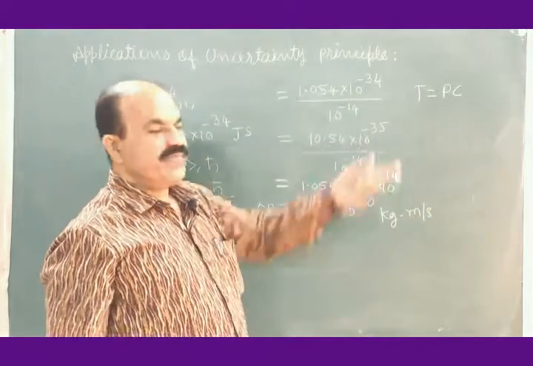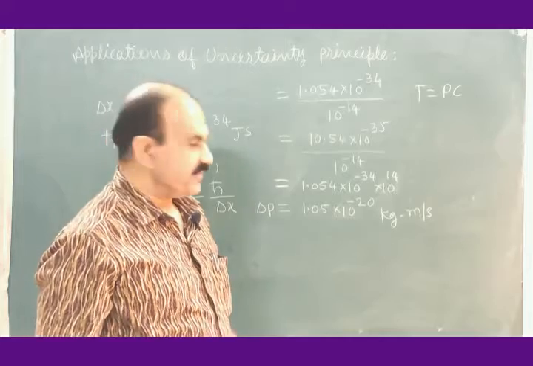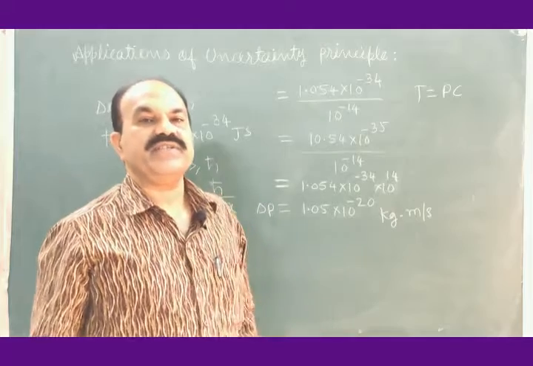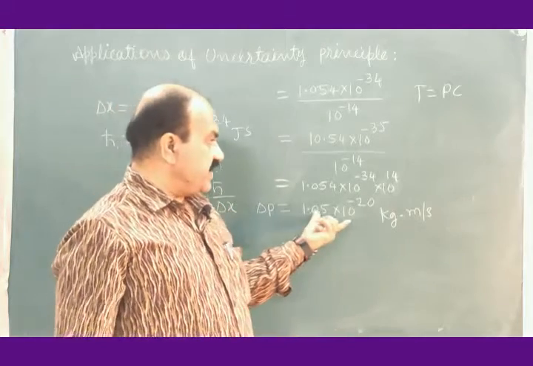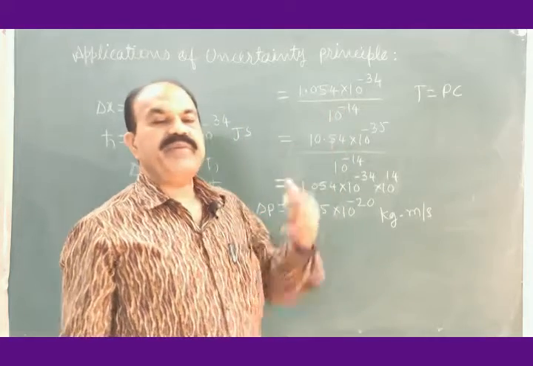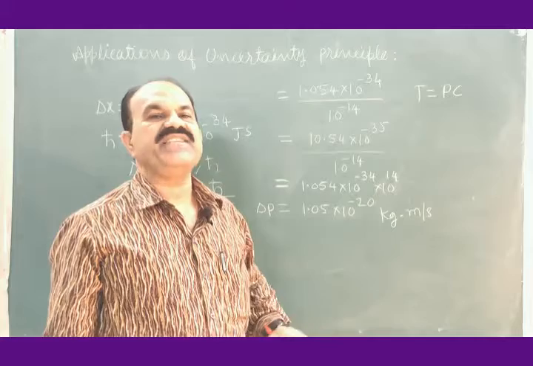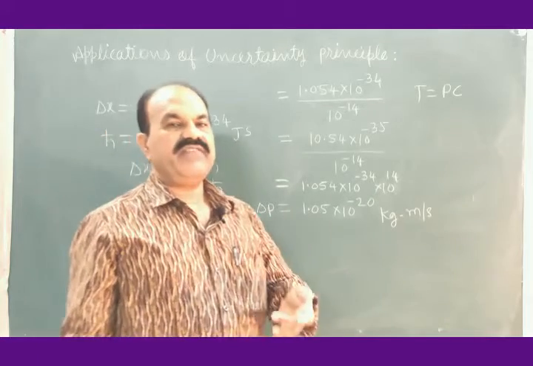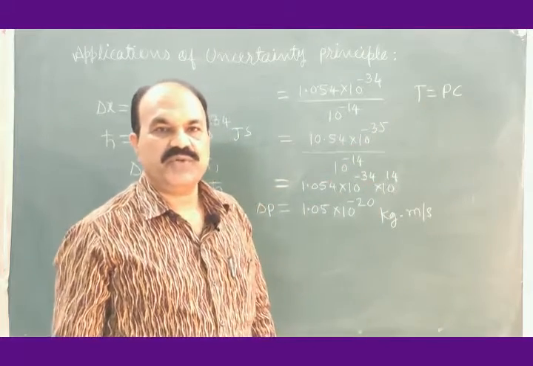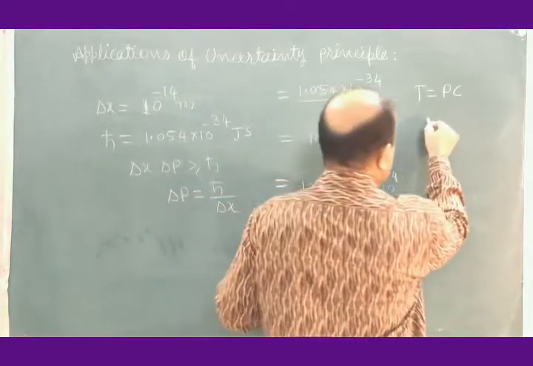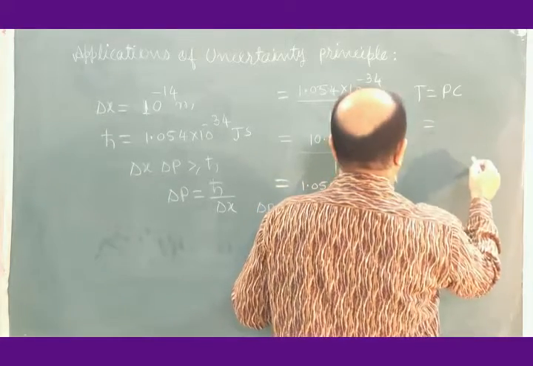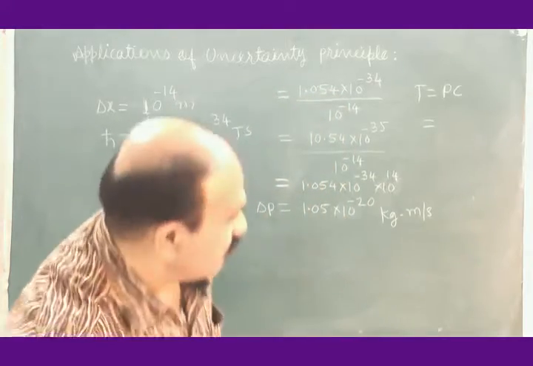Delta p is taken as P here, the momentum of the electron. As this momentum is very large for the electron, the behavior of the electron may be considered as relativistic. As the behavior of the electron is relativistic, its kinetic energy should be given by this formula, T is equal to Pc. This is equal to, let me come to this side of the board.